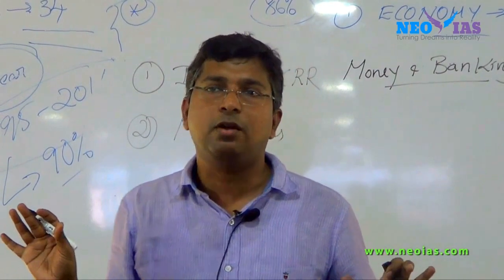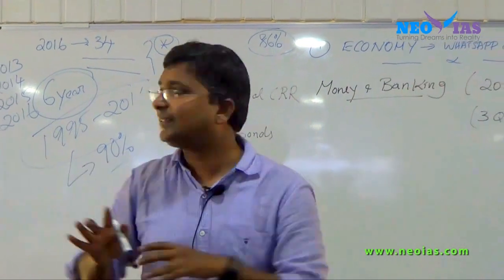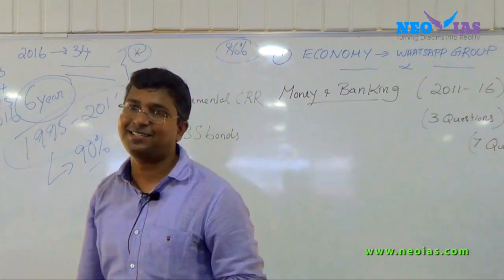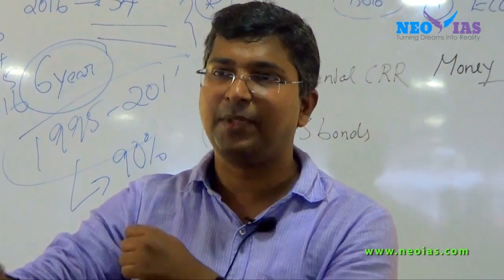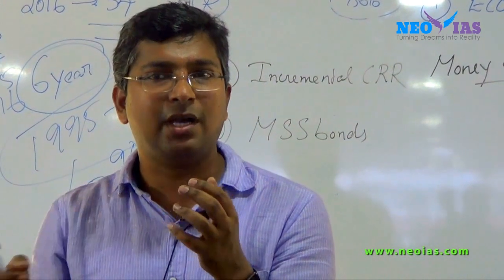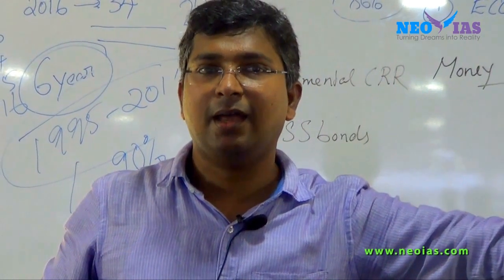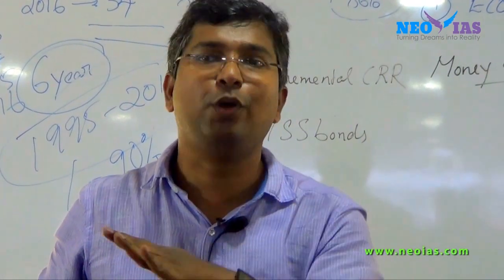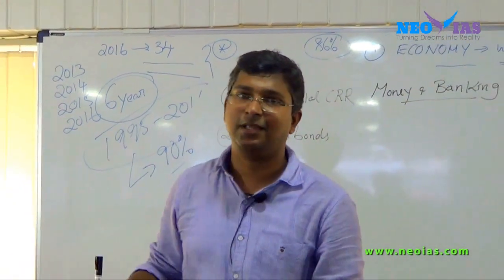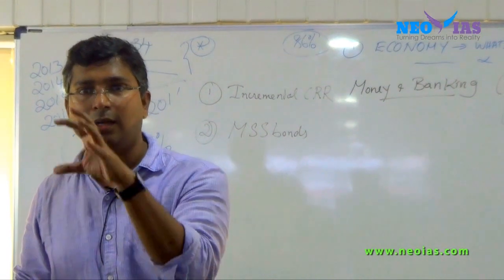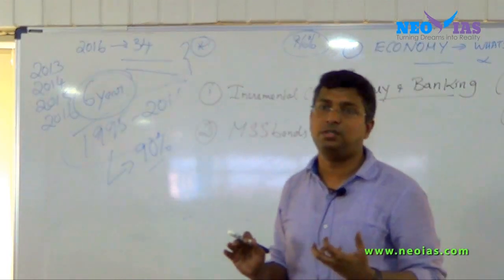These 2 topics were not at all important before November 8, because they were not at all there. This concept just came because of demonetization. The incremental CRR concept came because of demonetization. MSS bonds, which were used very rarely and for a different purpose, have been used after demonetization for a particular purpose. Now these 2 current affair topics have arisen because of demonetization.